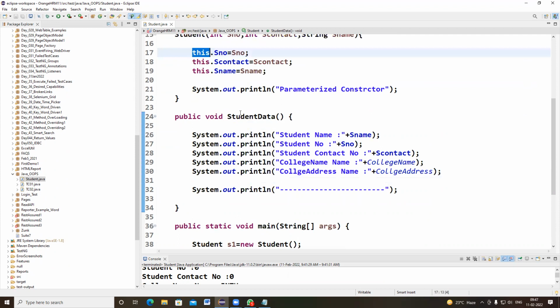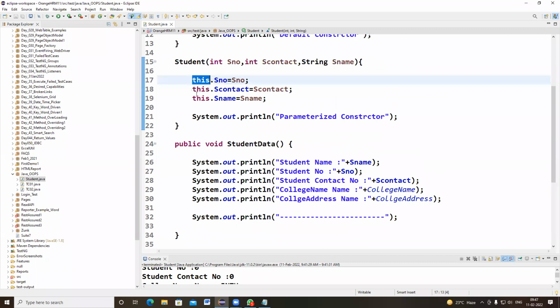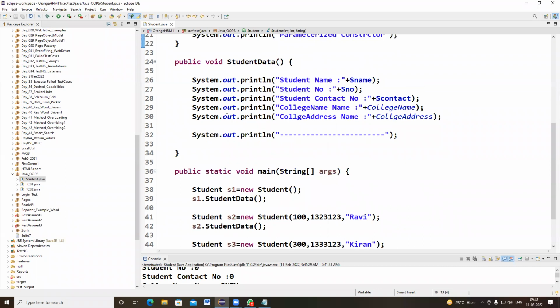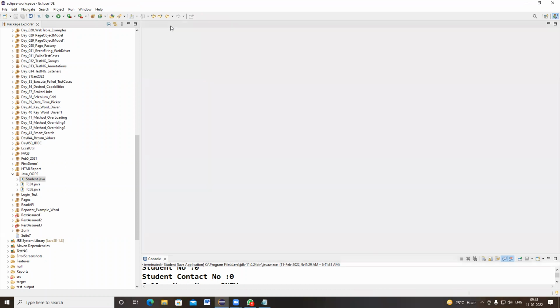What is meant by this? This represents the current object. So is it s2 or is it s3? So s2.studentNumber, s2.contactNumber, s2.sName. If anybody asks what is meant by this, what do we have to say? It represents the current object, whichever object you are assigning the values to. So that's it on the constructor part.